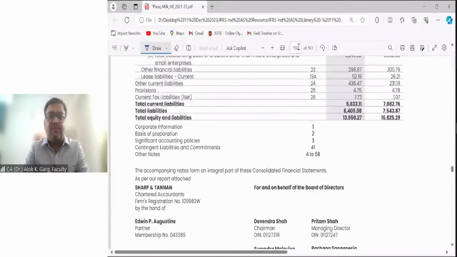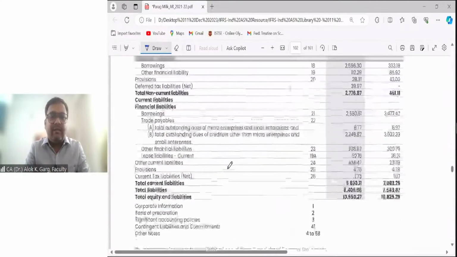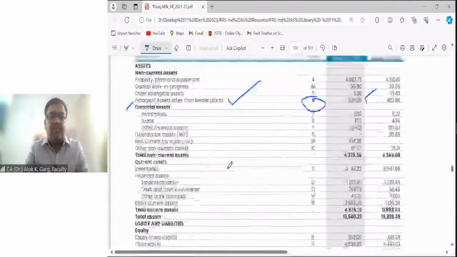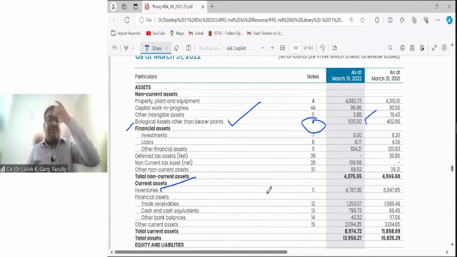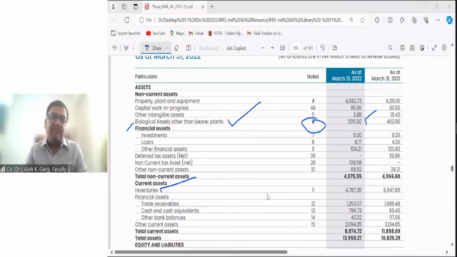Please let me know why agriculture produce is not there in the balance sheet. The inventory is there, you can see, but the agriculture produce is not there in the balance sheet. Why? The biological asset is there. The cow is there, but the milk is not there in the balance sheet as an agriculture produce. Why? Tell me why.